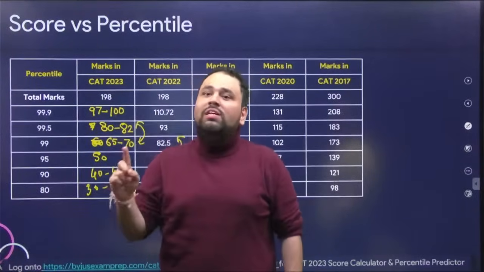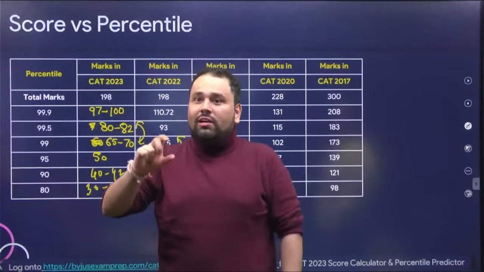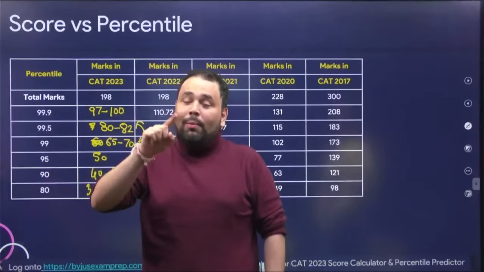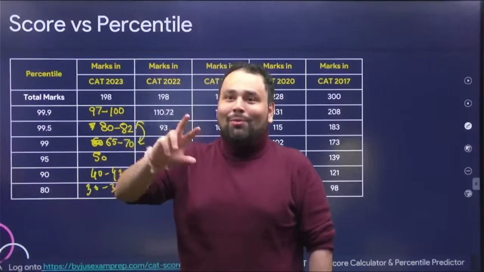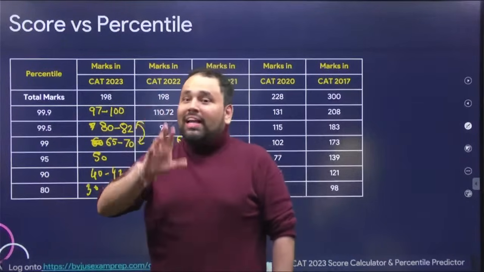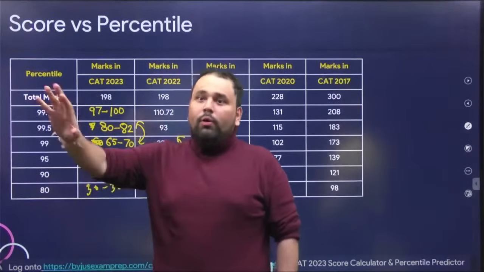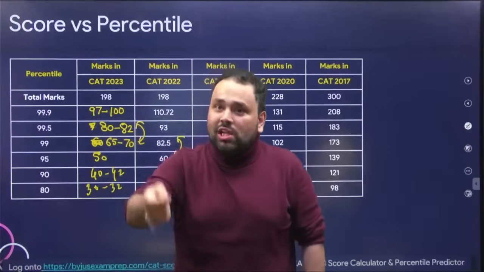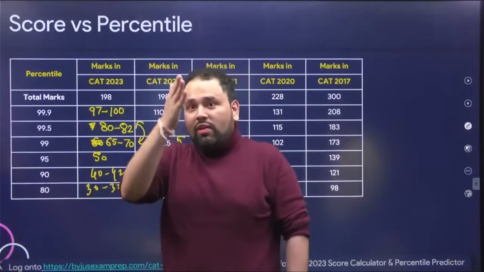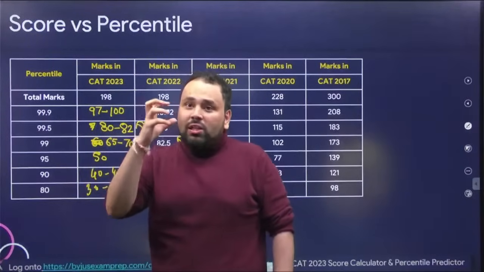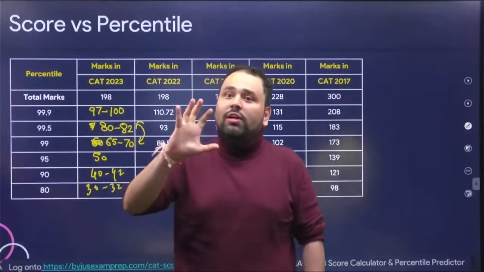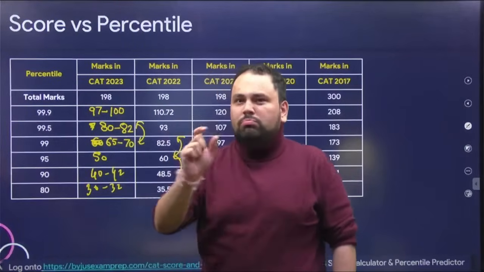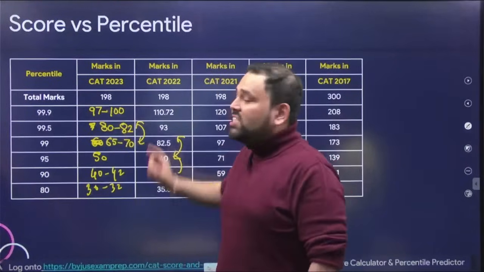In calls, do not be surprised if as a non-engineer there are a lot more people who get it, and then it will come again. After calls, let the converts come; there we will see what the actual game is, how many people are able to convert. But I would say do not talk about hypocrisy, do not talk about diversity, because the actual game of diversity will start once we get into the analysis of every IIM's criteria and the 35 to 40% that they have given to profile. Because making up that 35 to 40% will take a lot of effort in such a paper.